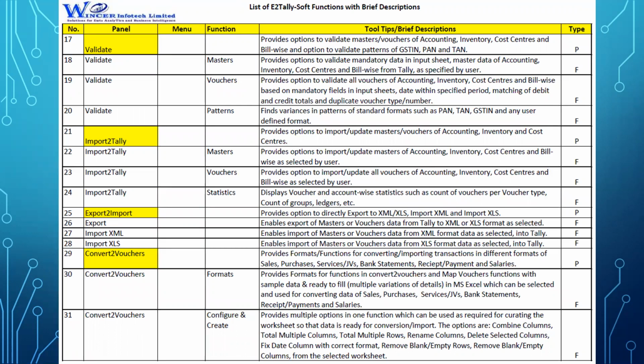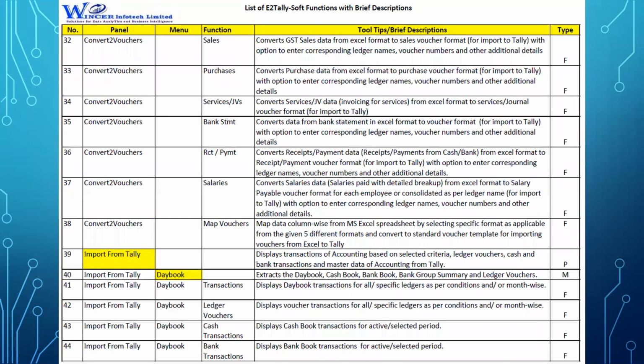For example, let's say a client of yours is doing an e-commerce transaction. They're selling through Amazon, and Amazon gives all the sales data. They do the invoicing. They give the sales data. Let's say they can generate it on a daily basis or weekly basis. There's a standard template, which has most of the information which is relevant to the accounts. Now the client takes this particular report and creates entries again manually in Tally. Instead of that, using that e-commerce template, directly I can use the convert to voucher option, whether it's a sales or a purchase, whatever options are available. I can convert it to the standard template using convert to vouchers, and then I can import to Tally. I'll show you this a little later.